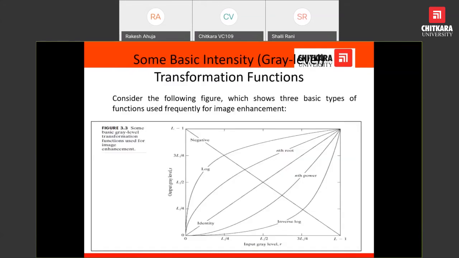All the transformations are shown over here. For the negative image, the value of output will be obtained by subtracting from the maximum. So negative is this, logarithm is like this, and anti-logarithm is this. Nth power means power gamma correction, and inverse gamma correction is the 1 by nth power. So they are all shown in a single diagram.